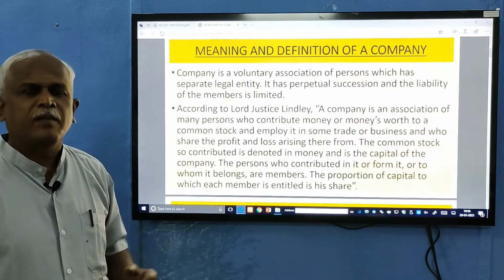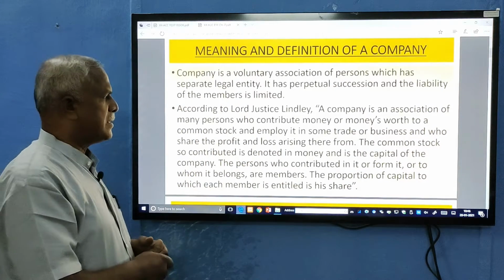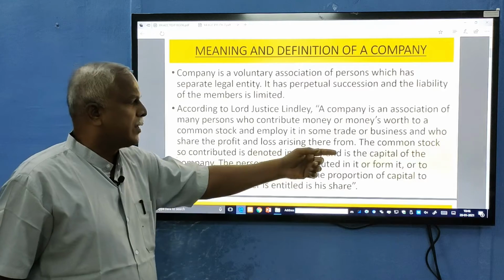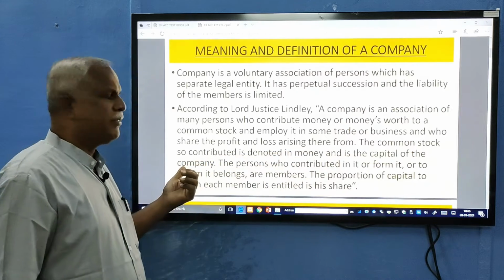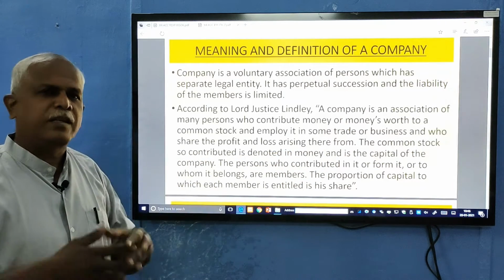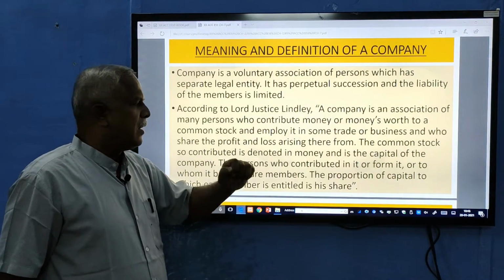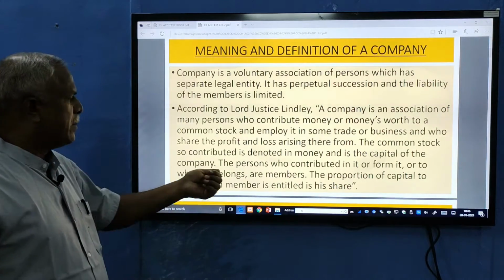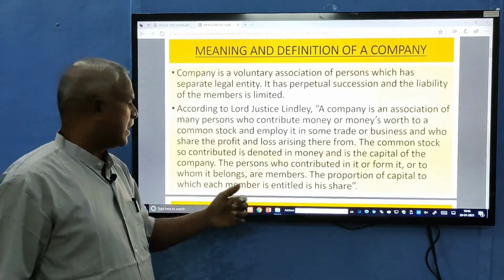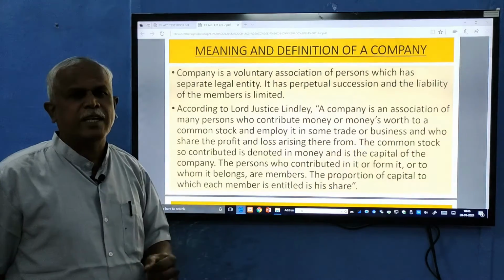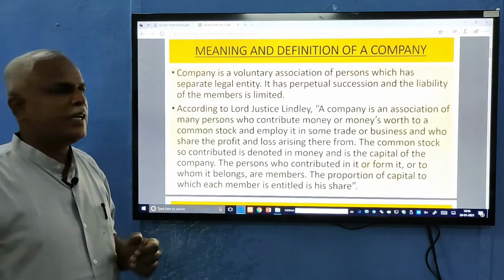Like a partnership, we contribute capital. There are a limited number of persons in a partnership; here there will be many persons, that's all. The profit is shared among them. The common stock so contributed is denoted in money and is the capital of the company. That's what the people contribute, in the form of money or assets. The persons who contributed it, or to whom it belongs, are the members, or you can say shareholders. The proportion of capital to which each member is entitled is a share. So if I hold 20% of the shares, that means I will get 20% of the profit.